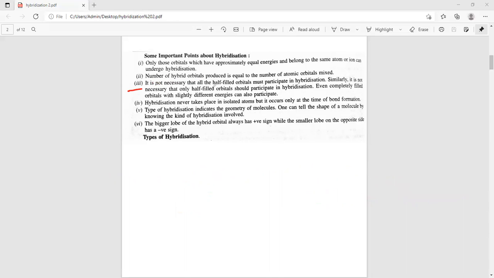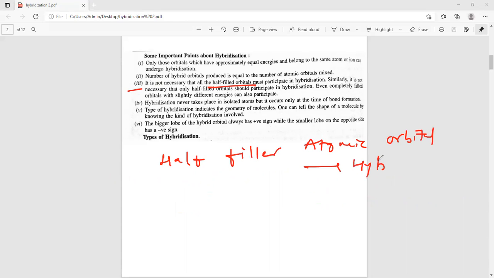Next one is that generally half-filled atomic orbitals can take part in hybridization, but it is not a necessary condition.